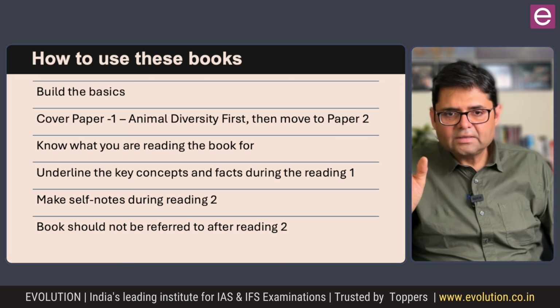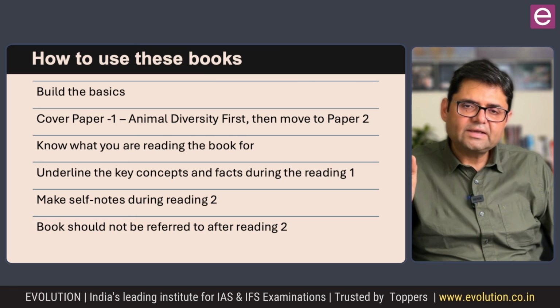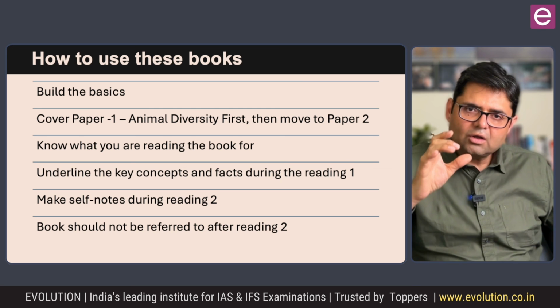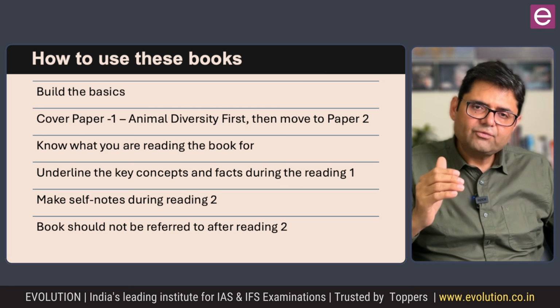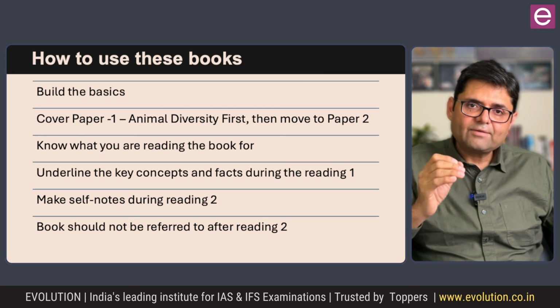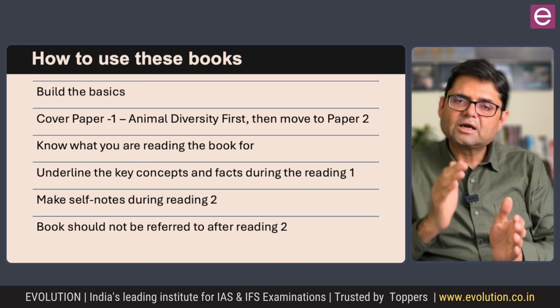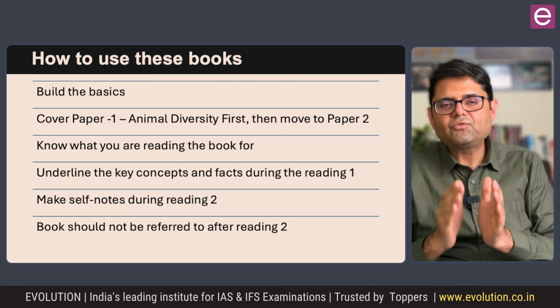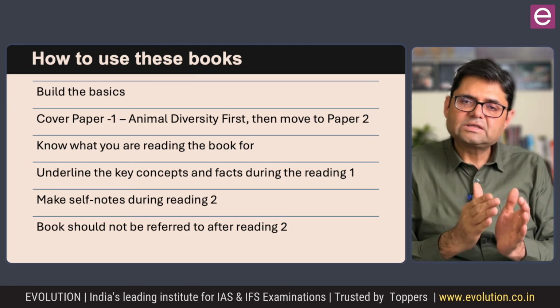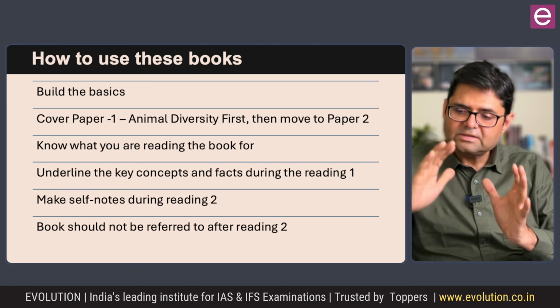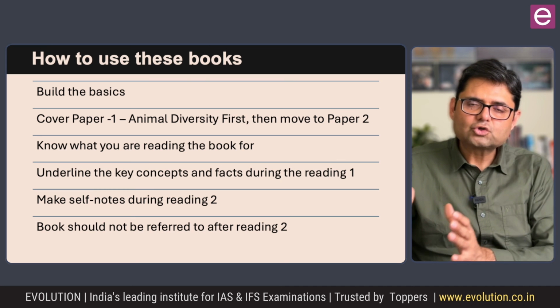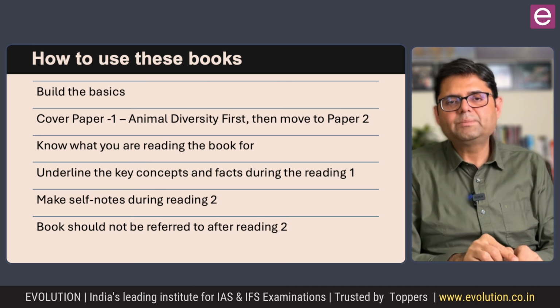Make notes in the reading 2 stage, and the notes have to include all the key concepts, all the key facts, but the notes have to give you at least 5 times more condensed version compared to the book. Minimum 5 times. It can be even 6, 7 times. So something that has been given in 7 pages, you should be including in 1 page of your notes.